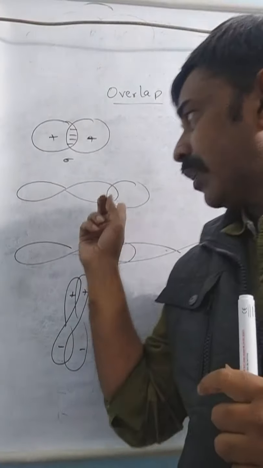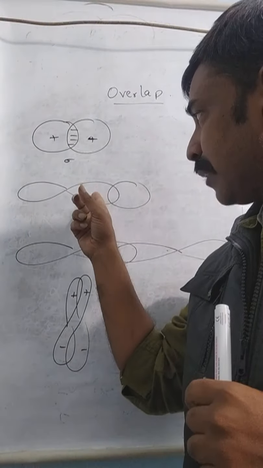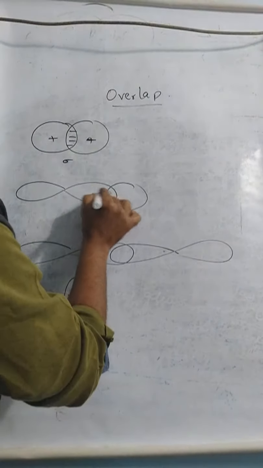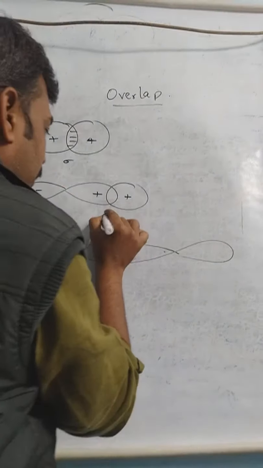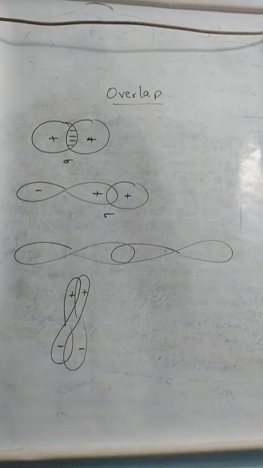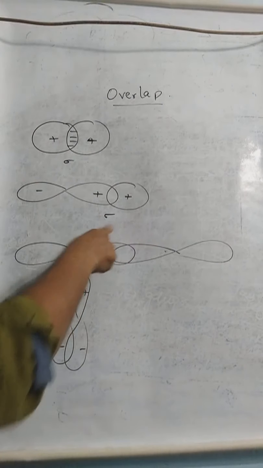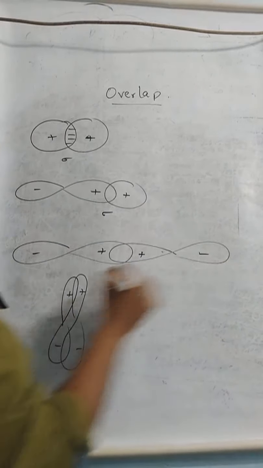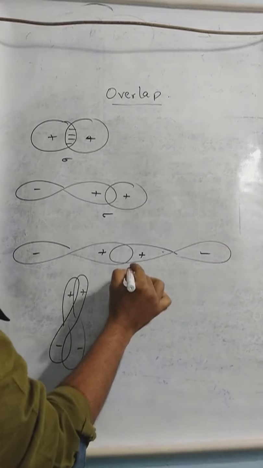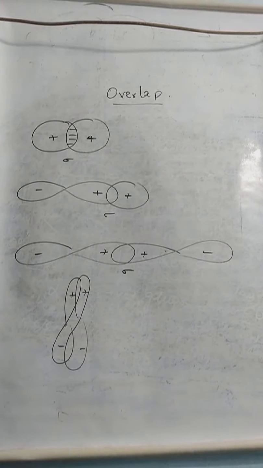But when you see the next one, what is the condition? The P subshell is undergoing head to head overlap, and in this condition, plus plus minus, the sigma bond formation is taking place. So again, in this case, there is a sigma bond. When you see the next condition, plus, plus, minus and minus, again this is a sigma bond. So all of these three conditions are the sigma bond, and in all of them the head to head overlap is taking place. That means they are forming the sigma bond.